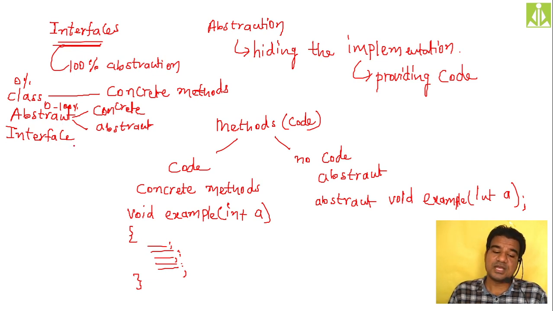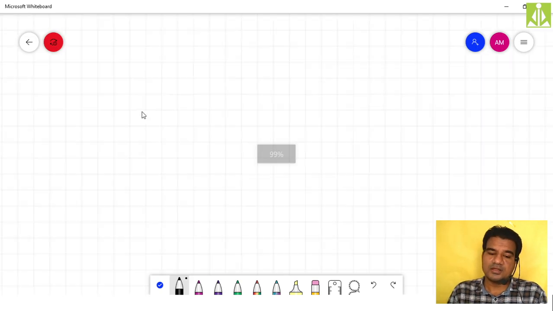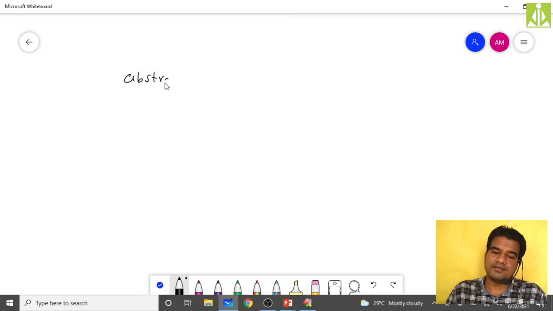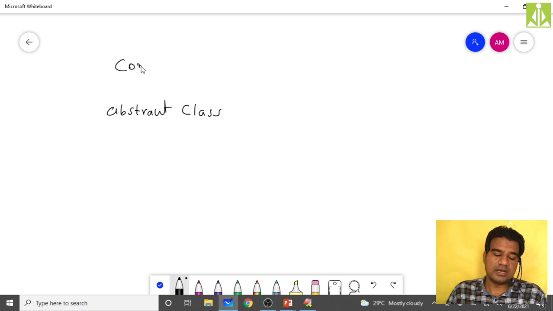Then in an interface, you can keep only the abstract methods. So the abstraction level over here is 100%. You need to understand this one. The concept is very simple. First we have the normal class, which will have only concrete methods, that is, methods with implementation.